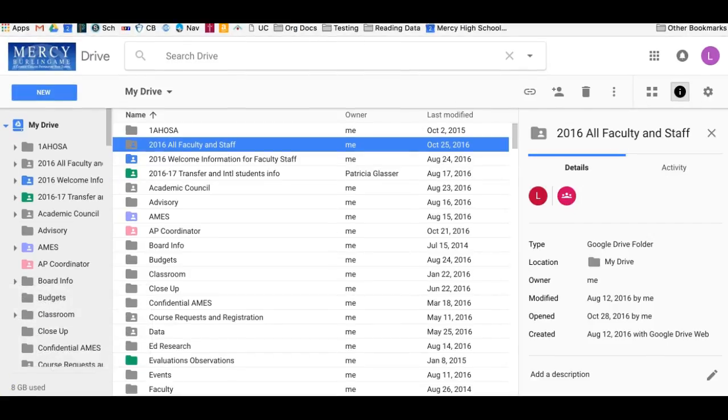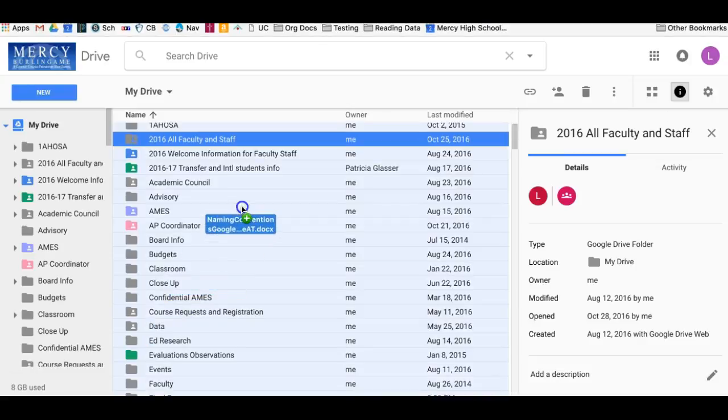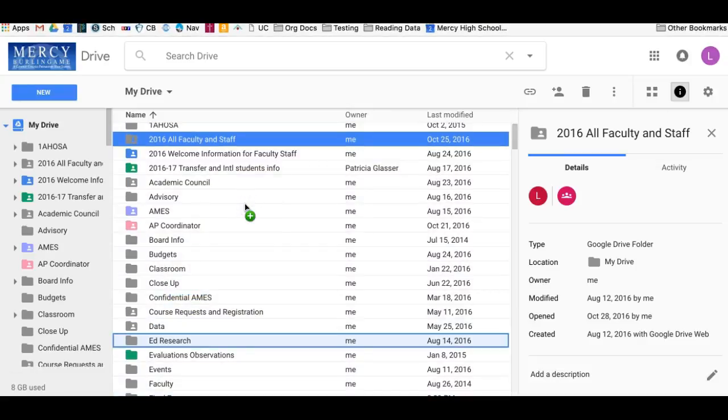Finally, the thing that people probably ask about the most is how to transfer their files from their archive or desktop or laptop. The easiest way is just to do a drag and drop. So open up whatever you have and just drag that file or folder into Google Drive and drop it. I'm going to drag something in right now called naming conventions. I'm just going to drop that. And in a second, something will come up over here that tells me that it's uploading, I think, if it works like that.